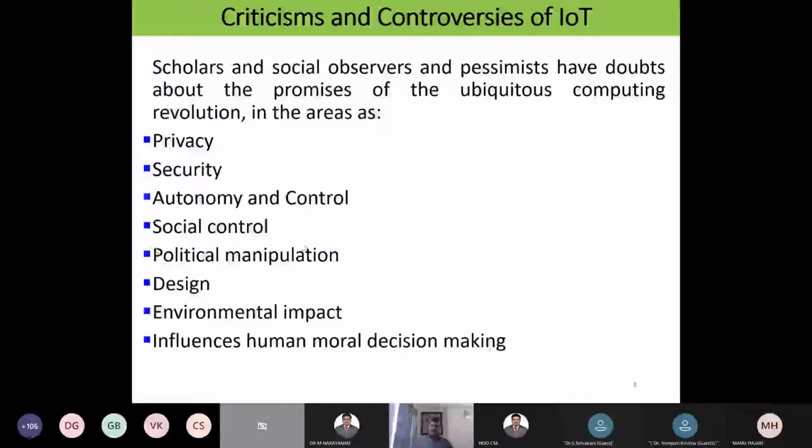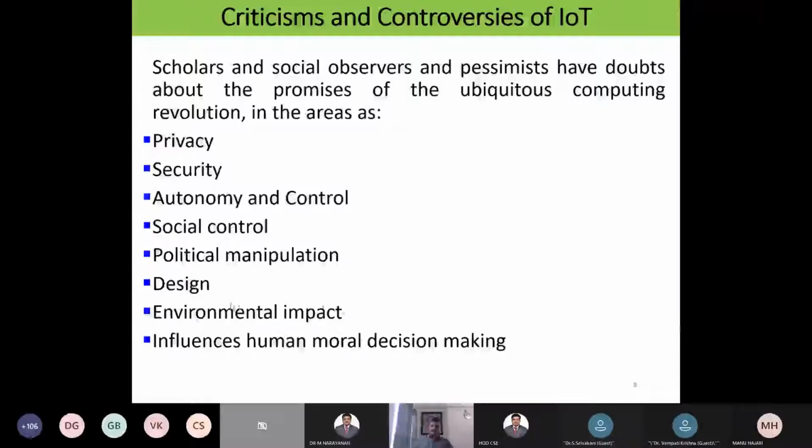So we are all worried about political manipulation also. The design also: what kind of design has to be applied, whether top-down design or bottom-up design, we need to decide. And also how do I give control to every member in that IoT system. Environmental impact: when we go for IoT, signal strength may be increasing. When signal strength is increasing, what are the consequences for humans? That is also one of the major issues.